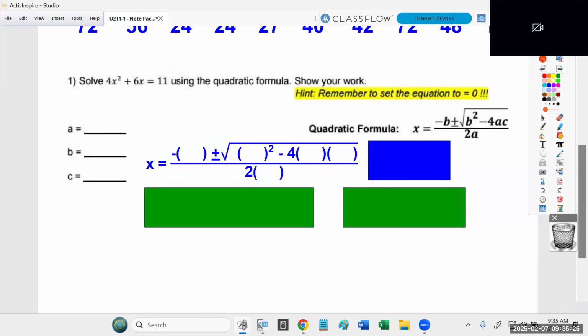But before you can fill in these blanks, you have to identify the values within the equation. So I'm curious, can anyone tell me why I have one of those values in red, other than the fact that it means it's wrong? I'm letting you know the 11 is wrong. Yes, sir. You have to set the equation equal to 0. So some people might look at this and say, I've got 4x squared, I've got 6x's, and then I've got this 11. The problem is this 11 should not be here.